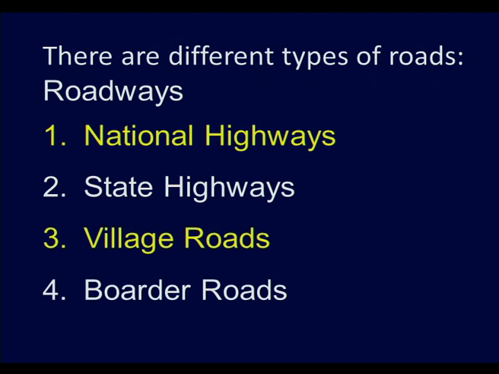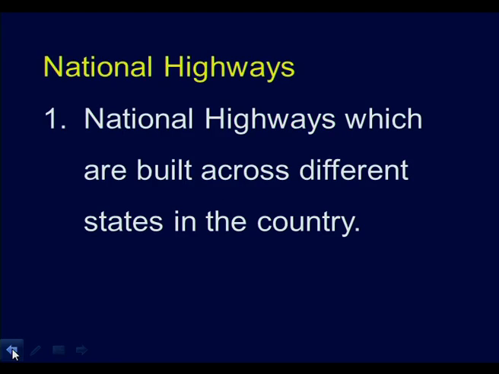Now, let us see about the roadways. We have different types of roads which we can classify as national highways, state highways, village roads and border roads. Now, let us see about the national highways.